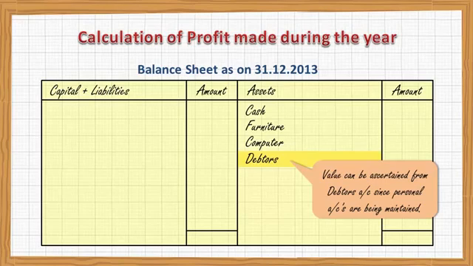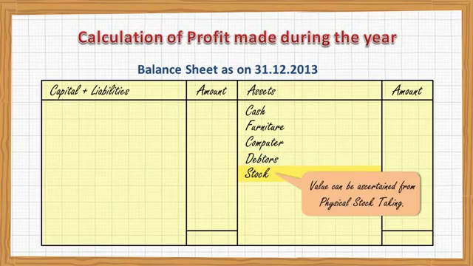You know, the closing balance of debtors can be found out through the debtors account because you are maintaining personal accounts. And then stock. Stock value can be found out through physical stock taking. Physical stock taking means you count your stock one by one available in your shop or in your godown. That is called physical stock taking.